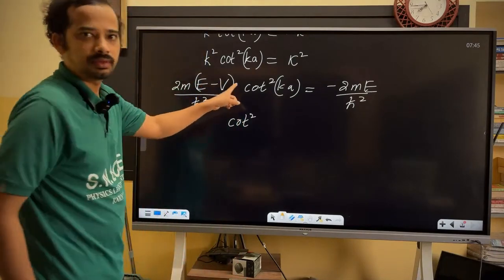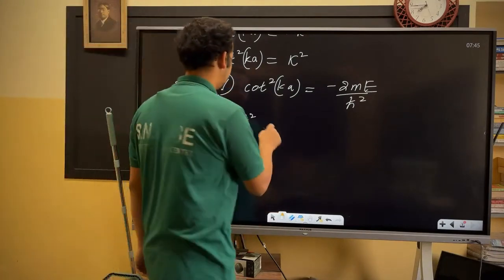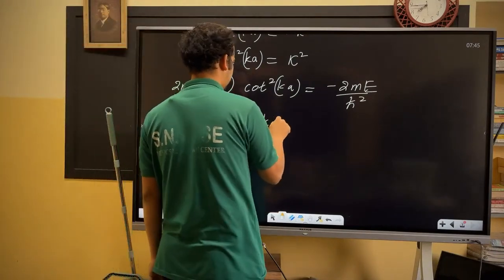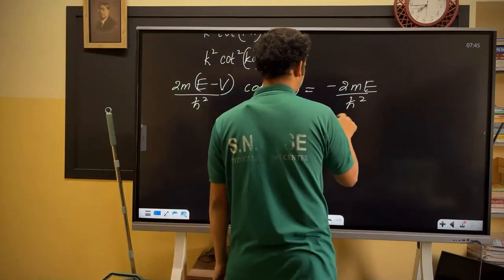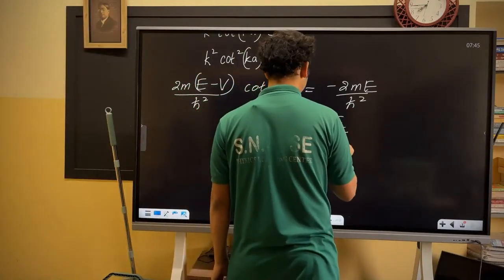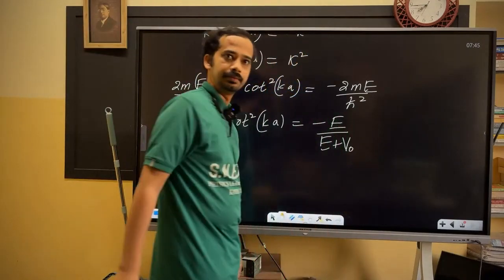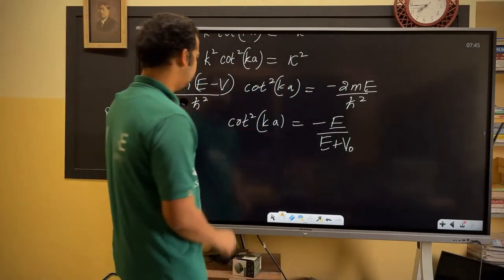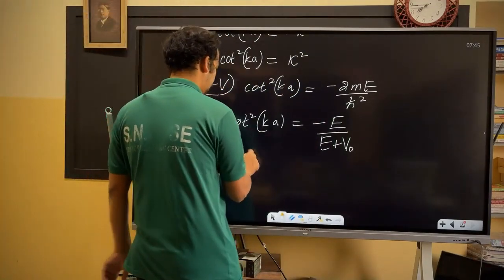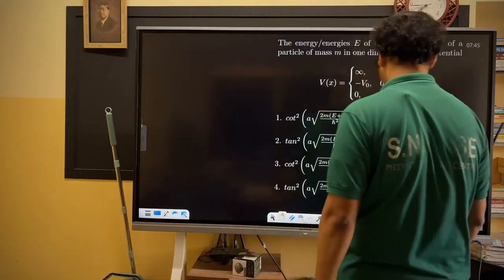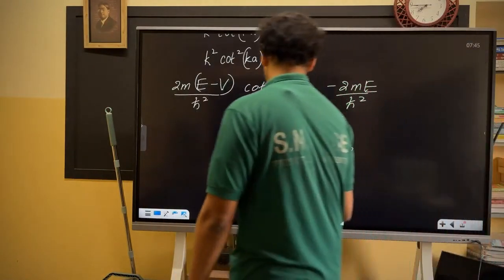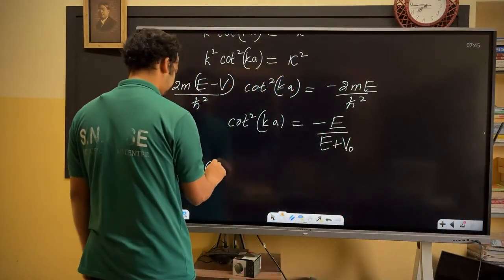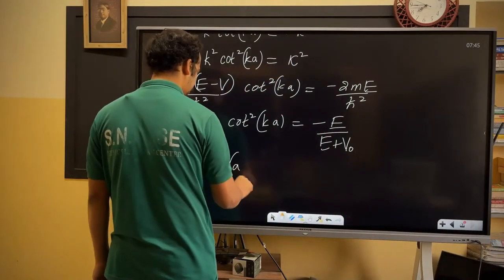E plus V naught will happen. Am I right? E plus V naught. So cot square ka is equal to minus E divided by E plus V naught. Right? Here V is minus V naught. I think he might have substituted that k also, right?